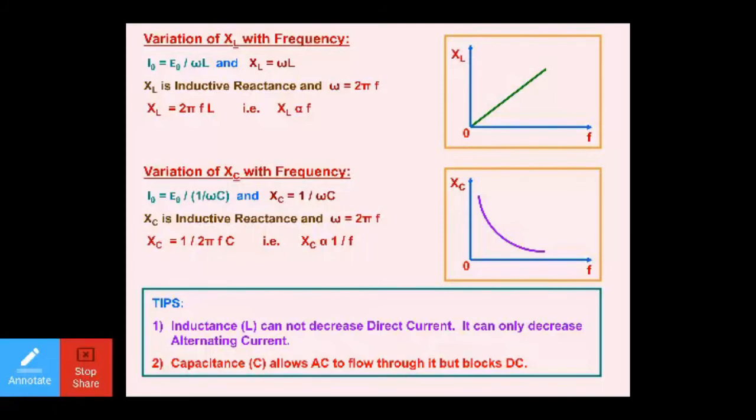So one thing we need to keep in our mind, pay attention again: AC, alternating current, is decreased by inductor, whereas DC is blocked by capacitor. DC is blocked by capacitor and AC is decreased by inductor. So these are key points which we will have to keep in mind.